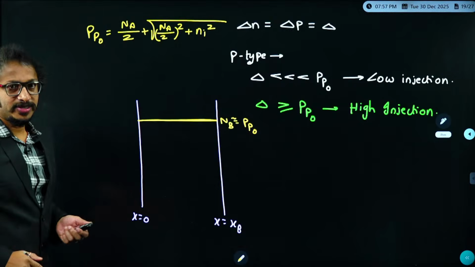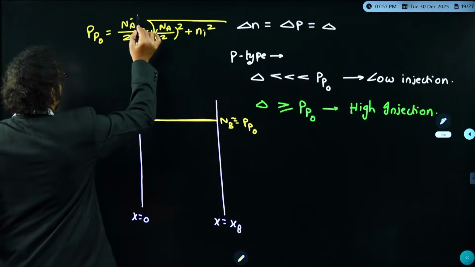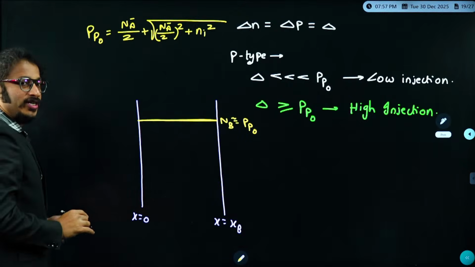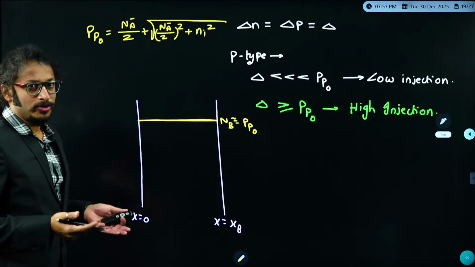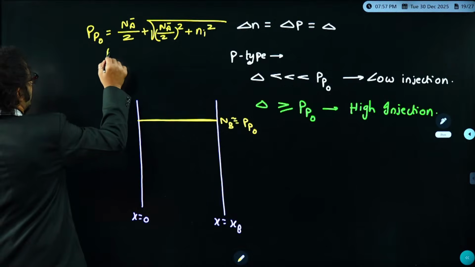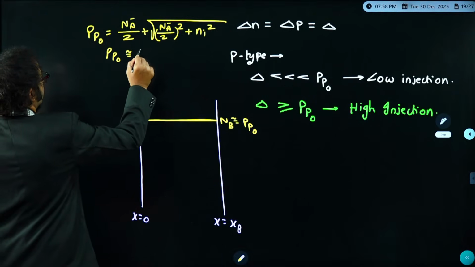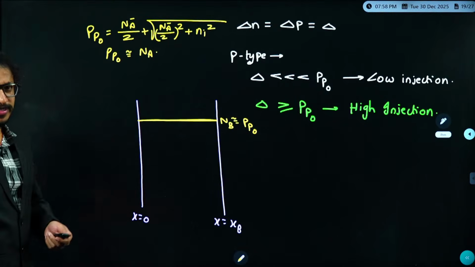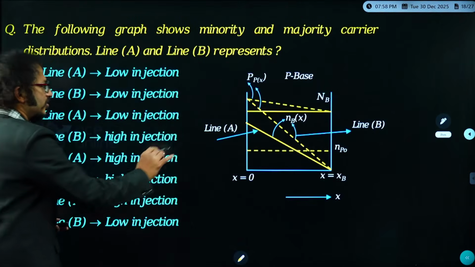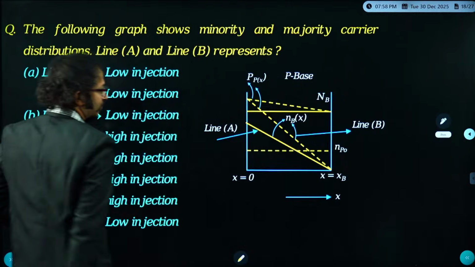Charge neutrality principle, right? More precisely, it is Na minus. If no condition is given, 100% ionization, in that case Na minus equals Na. Similarly, if no condition is given, at the operating temperatures, it is almost equal to Na. That's what we are taking as Na, NB, base doping. Okay, fine. That means this straight line represents the doping in the base.